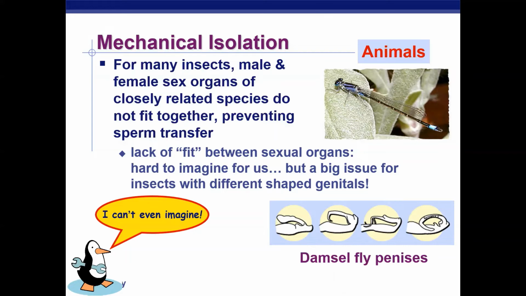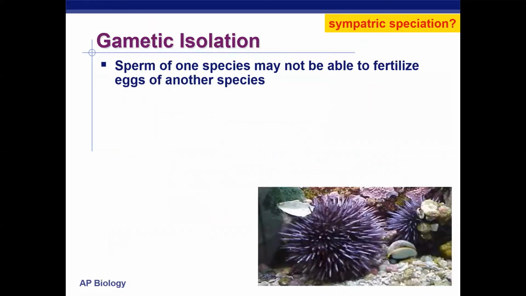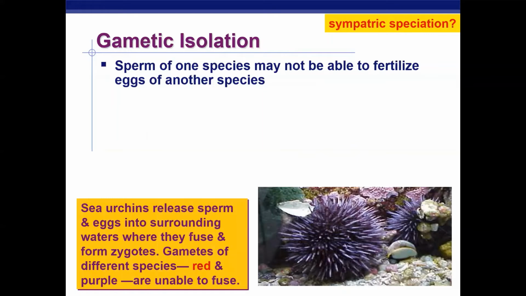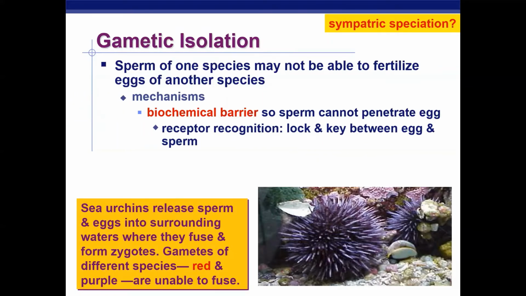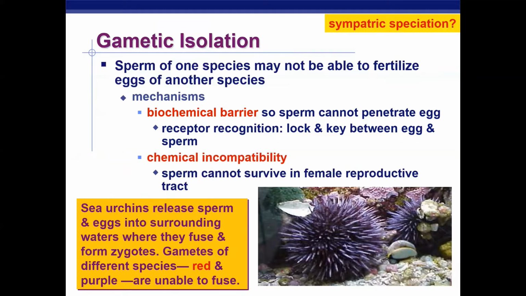Now, our last one is gametic isolation. This is where the sperm of one species cannot fertilize the egg of another species. So, you know, there's no issue with the sex organ. The sperm just can't fertilize that egg. Usually there's mechanisms that prevent this, sometimes a biochemical behavior where the sperm can't penetrate the egg because there's a kind of lock and key fit where it has to be a perfect match. Or there's also chemical incompatibility where the sperm just can't survive in the female reproductive tract. The immune system kind of wipes it out.